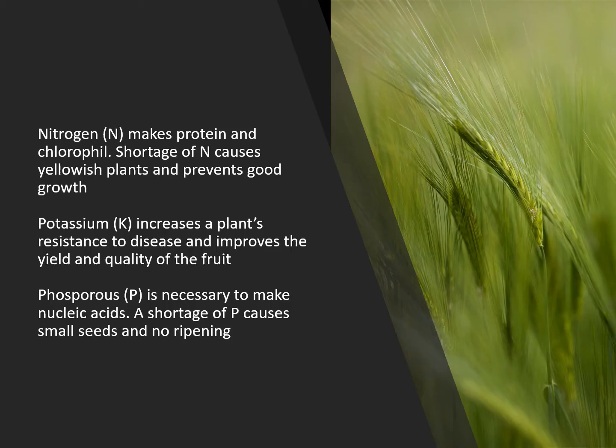The usefulness of nitrogen, potassium, and phosphorus as fertilizers. Nitrogen makes protein and chlorophyll. Shortage of nitrogen causes yellowish plants and prevents good growth. Potassium increases a plant's resistance to disease and improves the yield and quality of the fruit. And phosphorus is necessary to make nucleic acids. A shortage of phosphorus causes small seeds and no ripening.